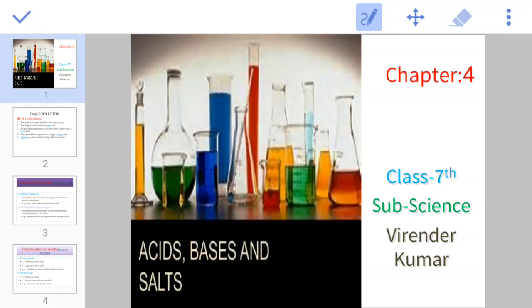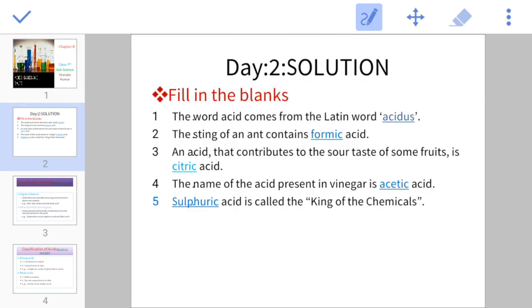Good morning everyone. We are doing chapter number 4, acids, bases and salts. We have completed the topic acids. Now we have a next topic, it's a classification of acids. Before starting this topic, let's look at the solution of the homework.